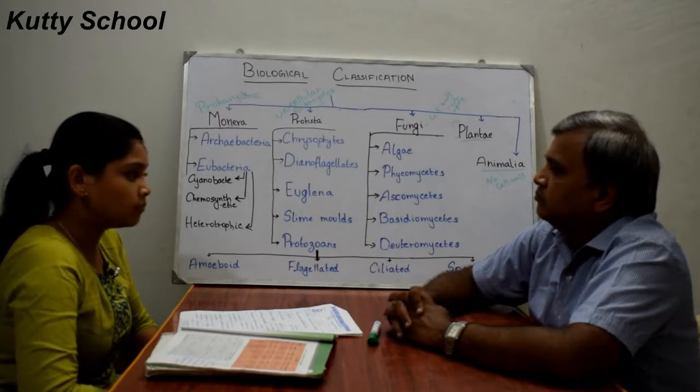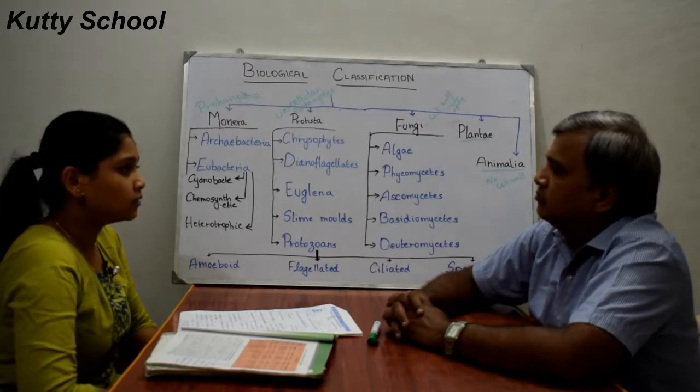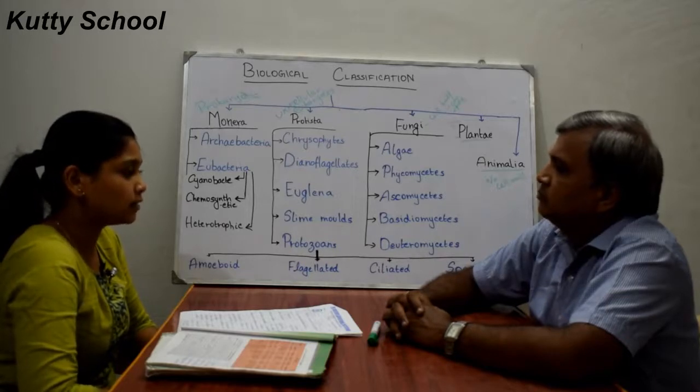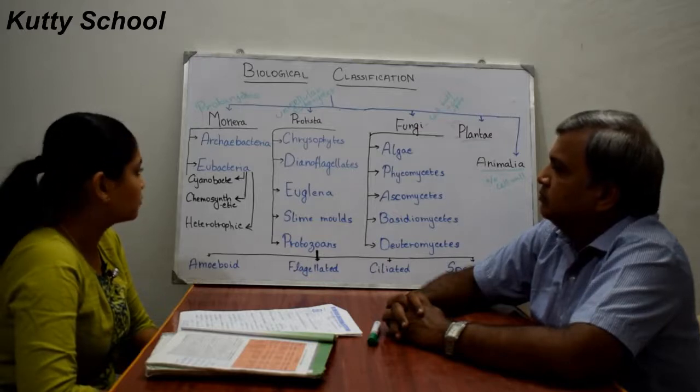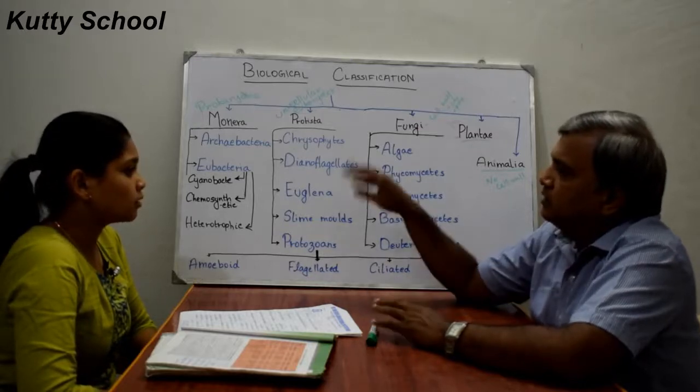And those living in marshy areas like the dung of cows and buffaloes are known as methanogens. So archaebacteria has 3 different types.